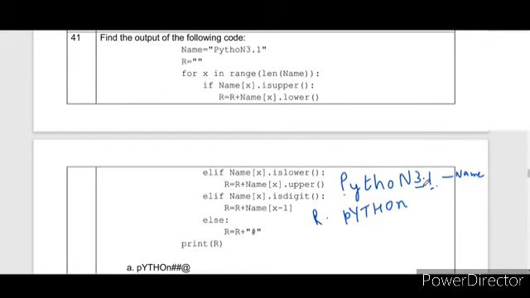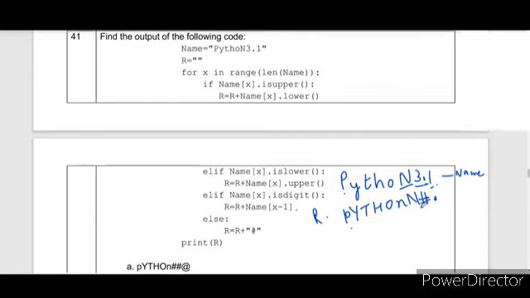Now if it is a digit, this part is true. So it is name of x minus 1. Name of x minus 1 is capital N. So we will write capital N here. Next character is dot. Now dot is a special character, so this will be hash. Next is digit 1. Now 1 will be a digit, and this portion will be executed. Name of x minus 1 is having a dot. So the correct answer for this is pYTHOn#.